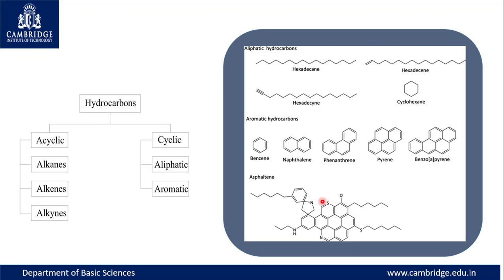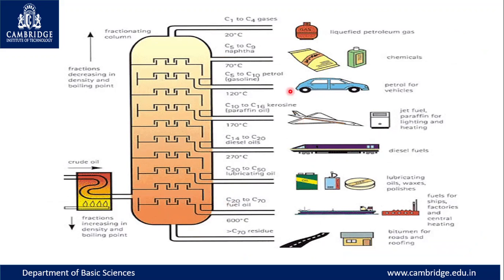How do these affect us? Starting from manufacturing, through usage, till disposal, it will have an impact on the environment. Naturally these hydrocarbons are present in crude oil. Crude oil is a mixture of hydrocarbons. The applications of each one of these are different.